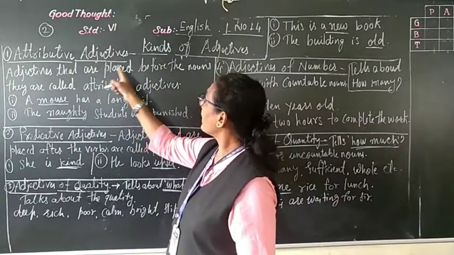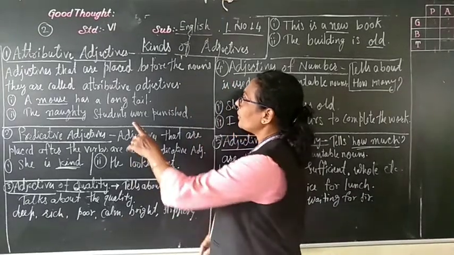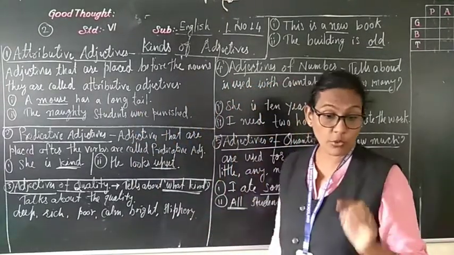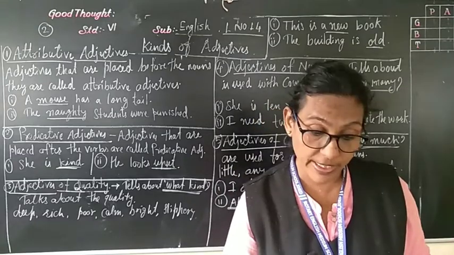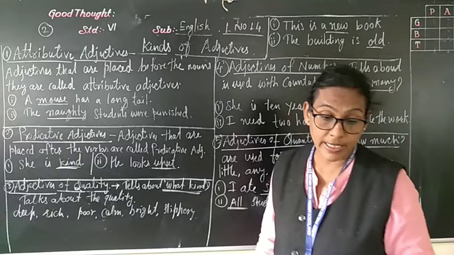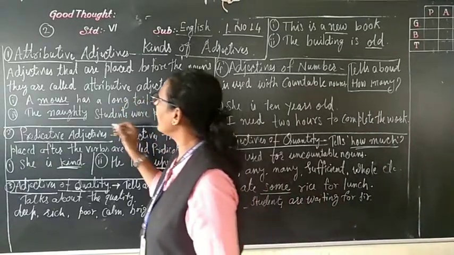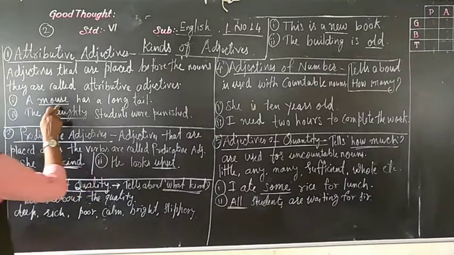Adjectives that are placed before the noun. First of all, you have to find out which is the adjective in that. Here long is the adjective, and tail is a noun.